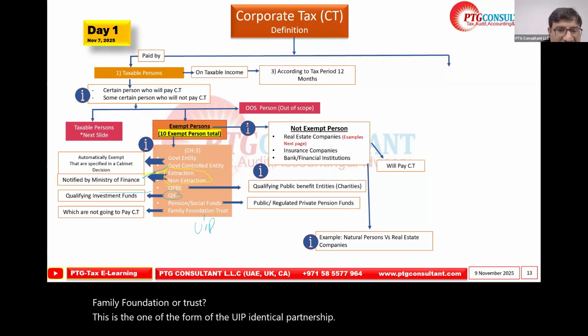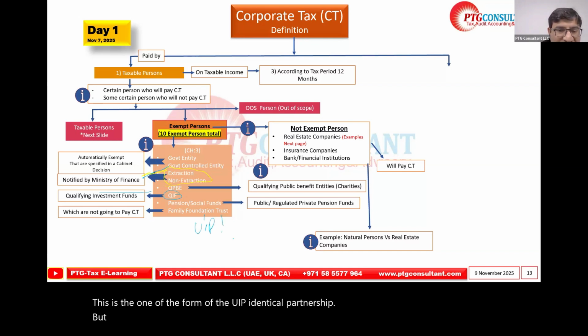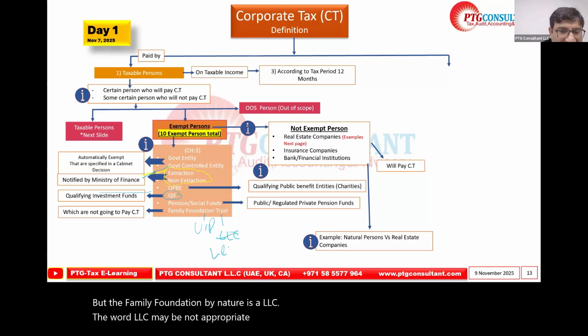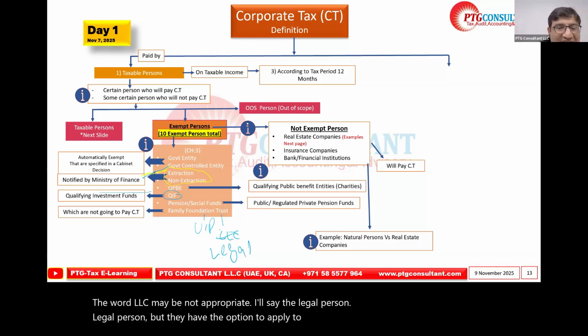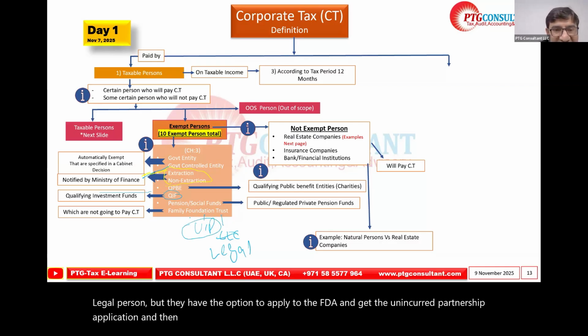But the family foundation by nature is a legal person. They have the option to apply to the FTA and get the unincorporated partnership approval, and then they will not be subject to taxation.